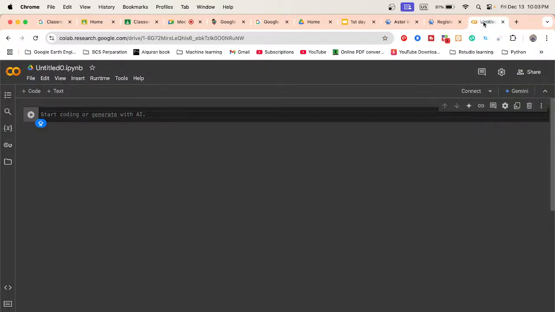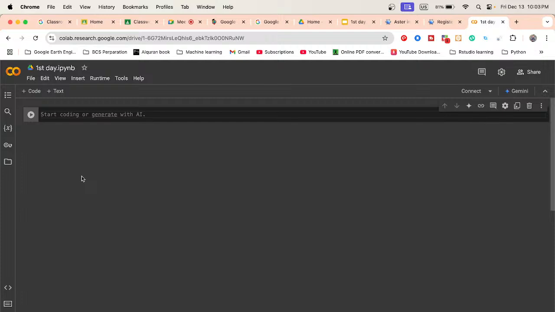Now I will show you how we can easily create the environment. First of all, you can put in a name. It's untitled, so I put the name, suppose, first day. You can put any name. This is the cell. In this cell we simply write our code.